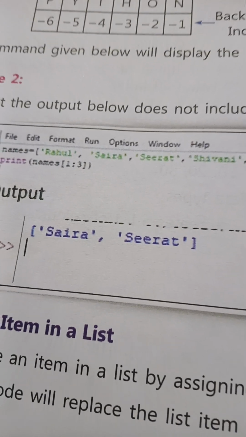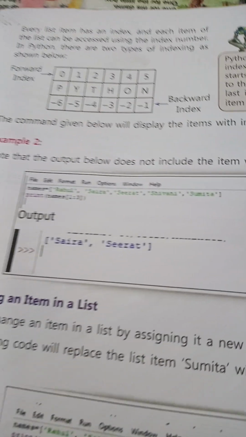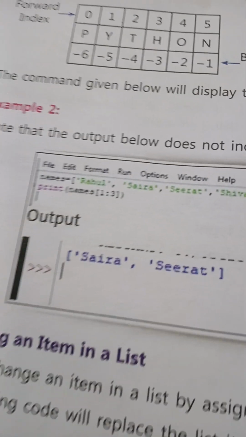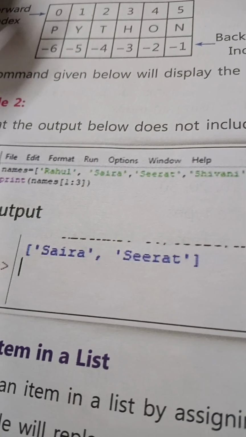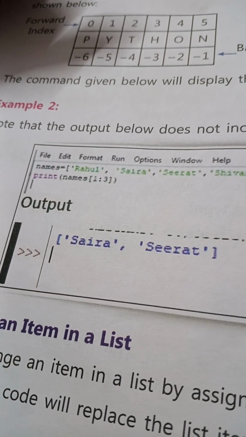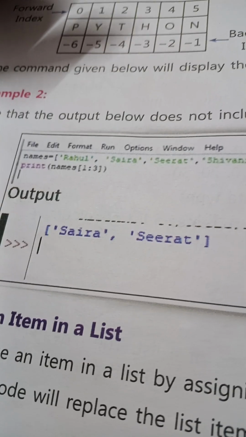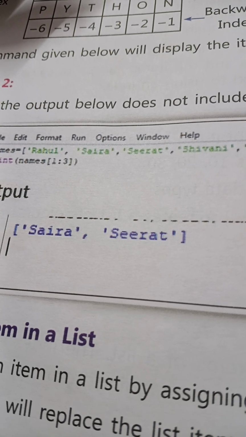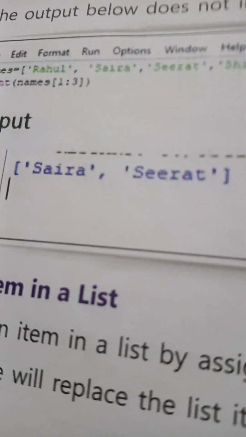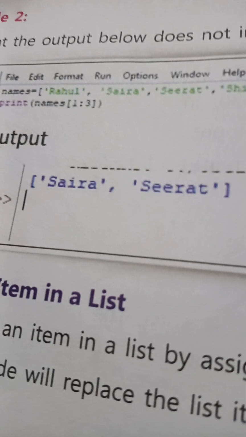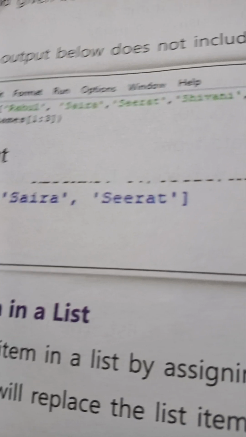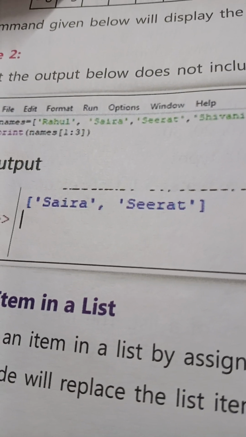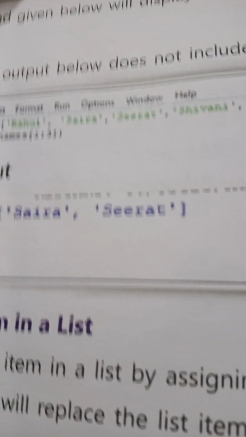So here you can see it does not include the item with index 3. So here, from 0, Rahul is 0, 1, 2, 3, Sumita. So here it is said that print names[1:3]. So Saira is 1 and Sivani is 3. So here the output came Saira and Sirat, because Rahul is 0. So we have to delete all the three numbers, so Saira and Sirat will come.